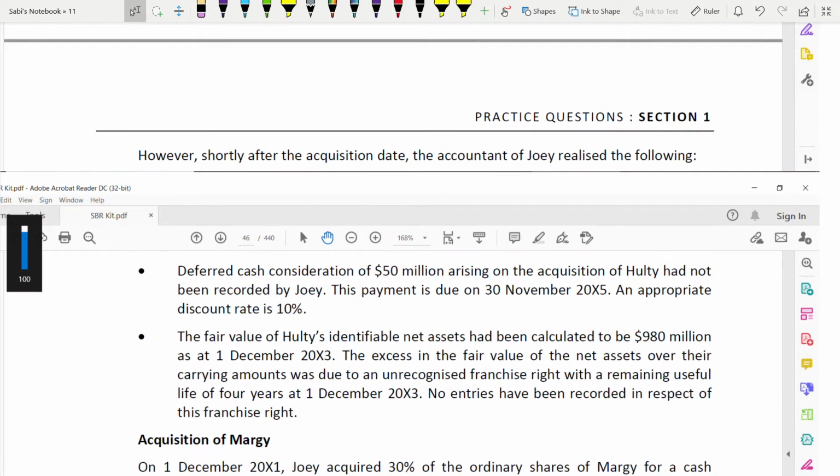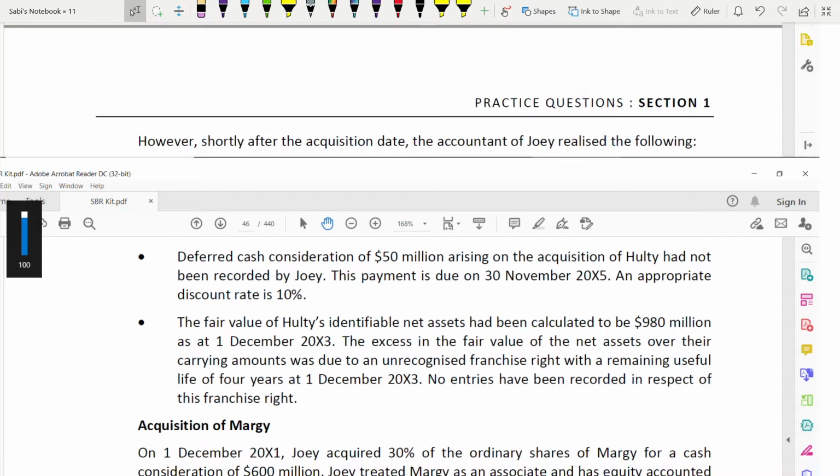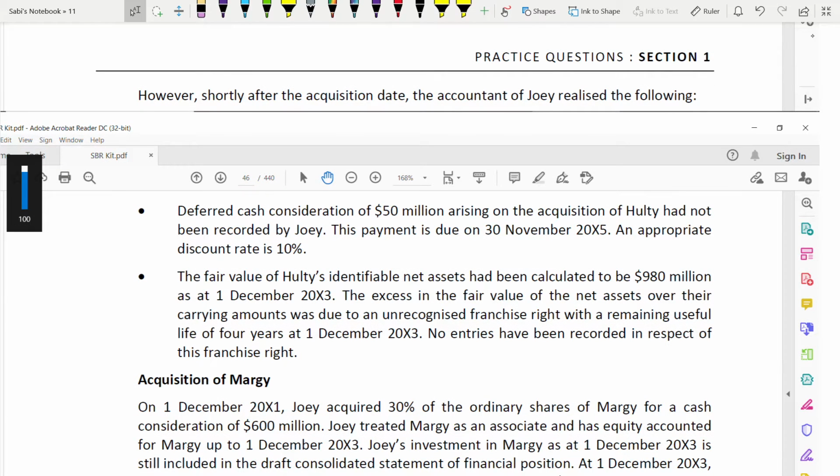However, shortly after the acquisition date, the accountant realized the following. The deferred cash consideration of 50 million arising on the acquisition had not been recorded. So what about the deferred cash consideration? Because when we acquire a subsidiary, it is not only in cash. You can pay in cash, in shares, or in deferred cash also. When you are taking the consideration, this has to be there. It was not there when we calculated goodwill. Hence, the calculation of goodwill will change because of this new information.